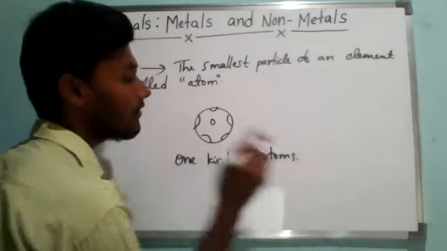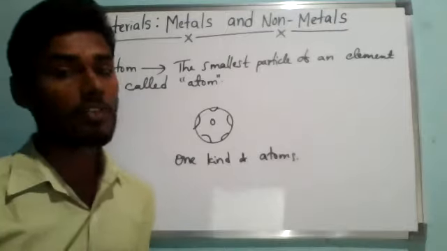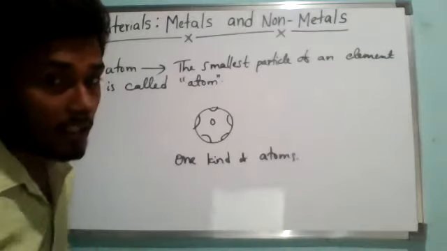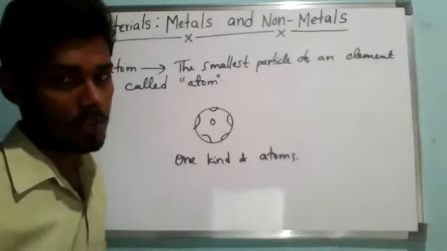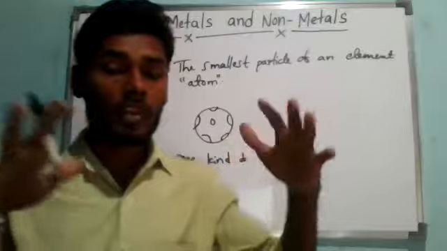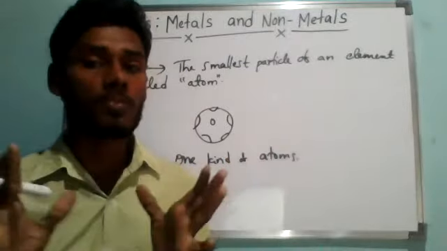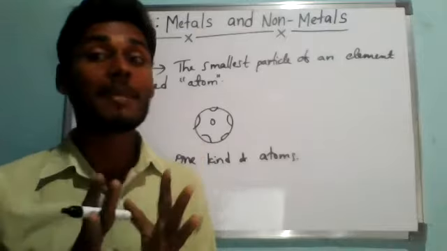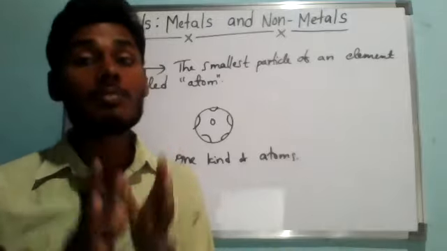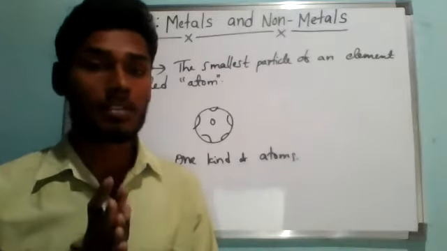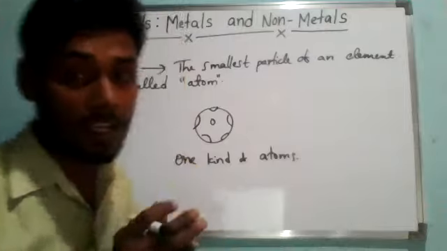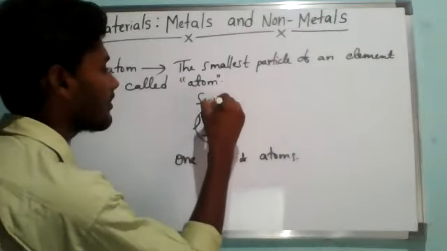That is the reason every element is made up of only one kind of atoms. Different elements are made up of different kinds of atoms. There are so many types of atoms. If we take 100 elements, we have 100 different types of atoms. So there are as many types of atoms as there are elements. For example, if we take the sulfur element, let me imagine this is sulfur.